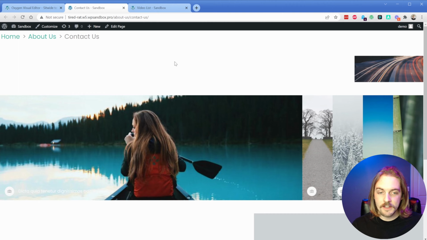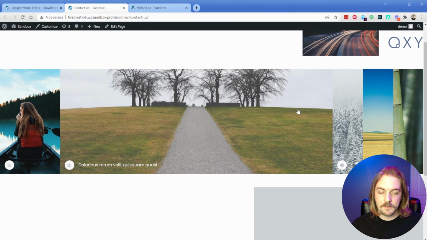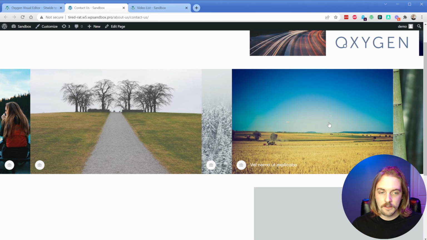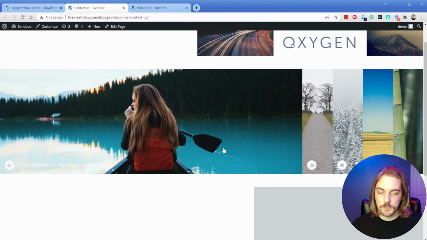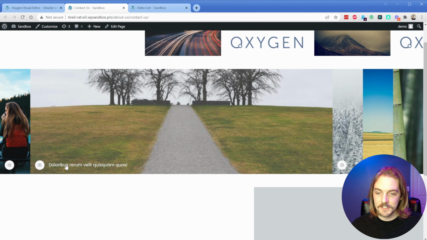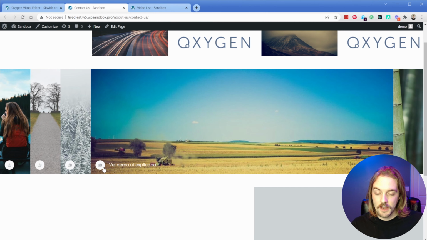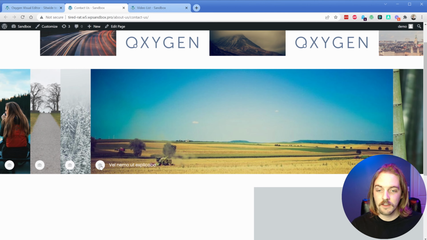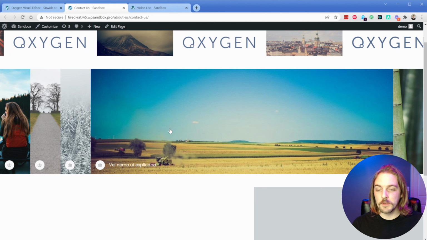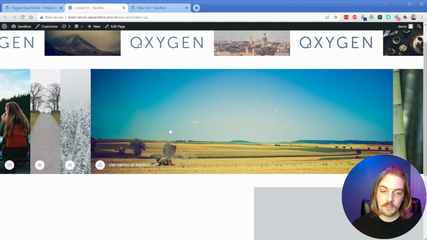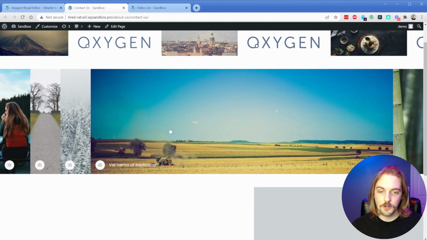Taking a look on the front end, again, this is just simply what happens. It doesn't do anything until I actually click the image, but it does move between our posts. It shows and hides the text element. And of course you could change that icon to be whatever you want. It doesn't actually have to be a camera. So that one is pretty cool. That would be nice for like a hero section maybe, or just a different kind of slider for your posts.